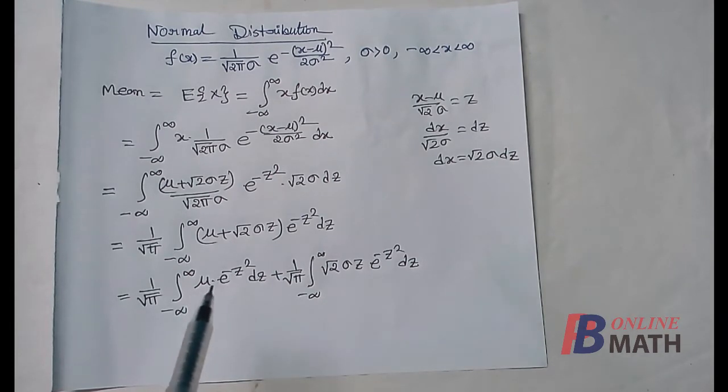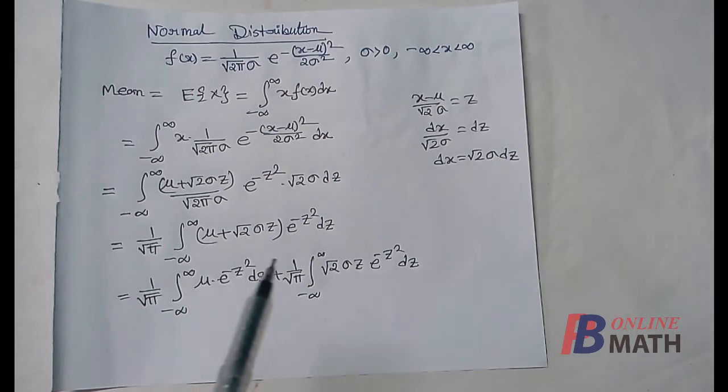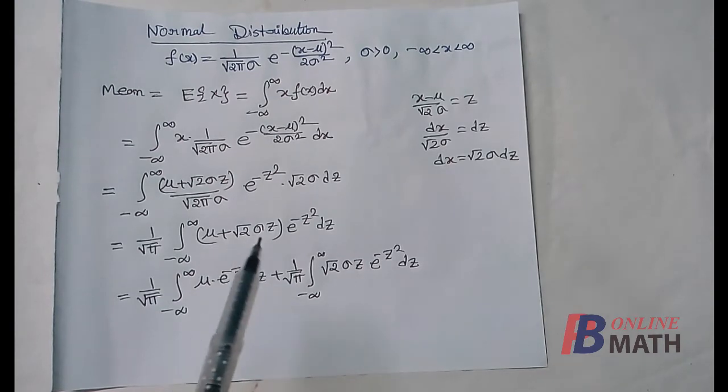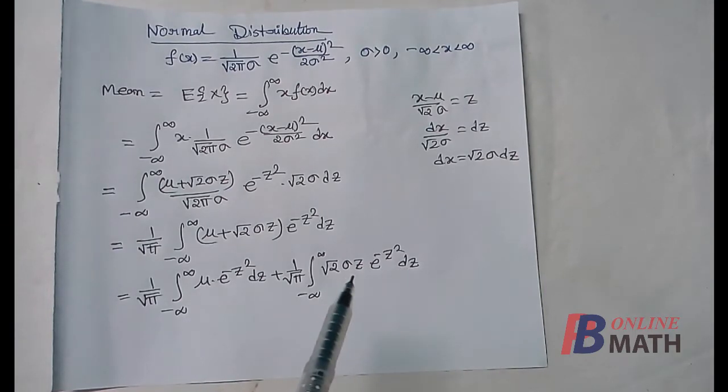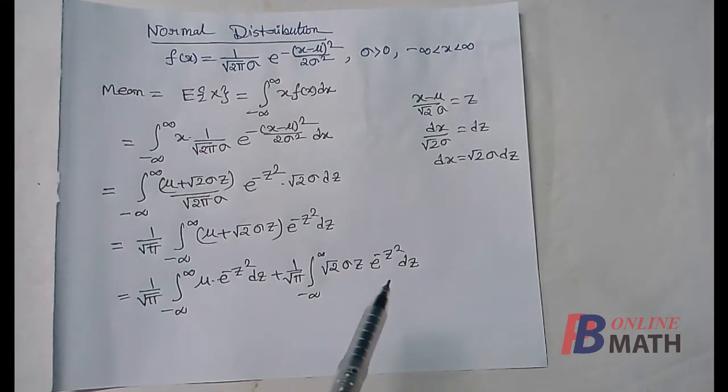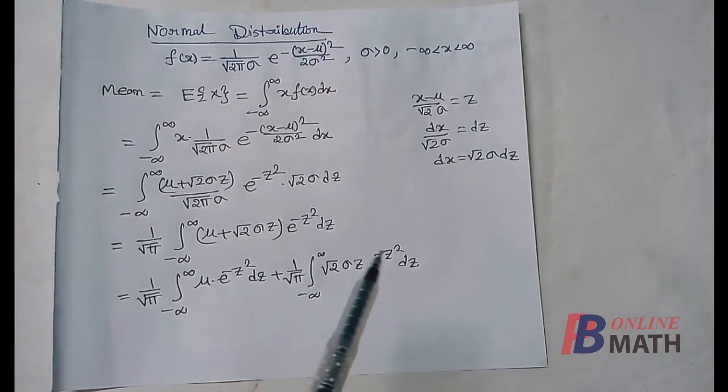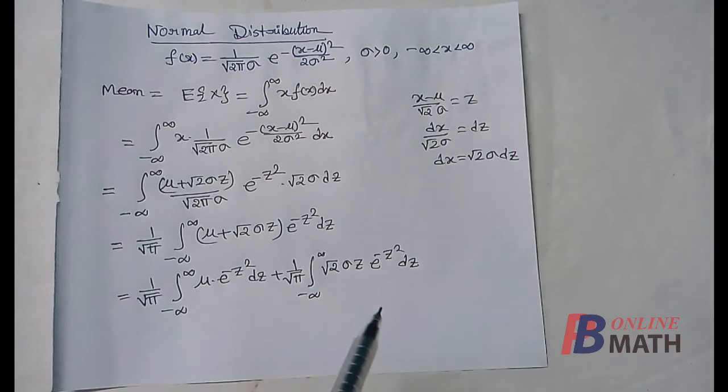First one is mu into e to the power minus z square, and the second integral is root over 2 sigma z into e to the power minus z square. Now consider this integral. The integrand is z into e to the power minus z square. Now e to the power minus z square is an even function, z is an odd function, so odd function into even function is an odd function. The limits are minus infinity to plus infinity, and this is an odd function. So we know that the value of this integral is equal to 0.